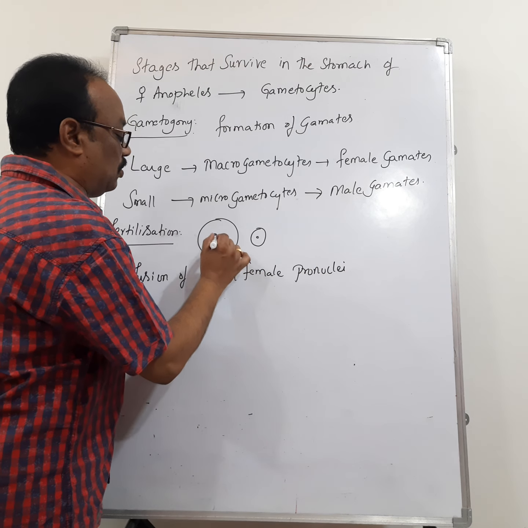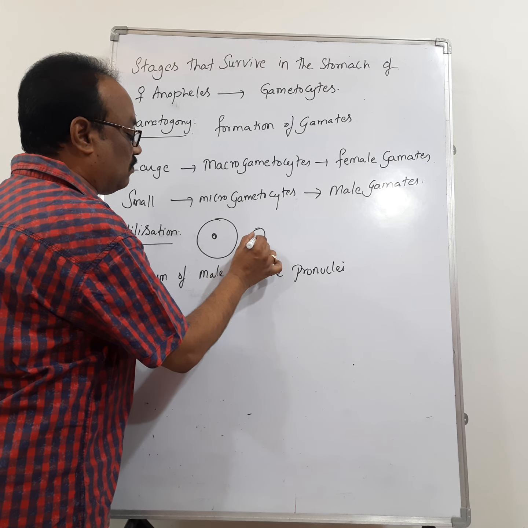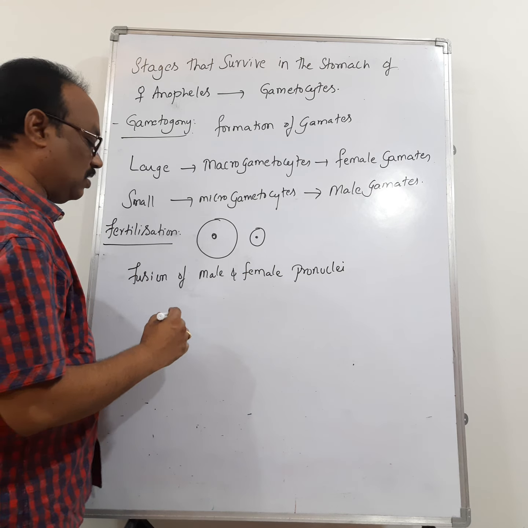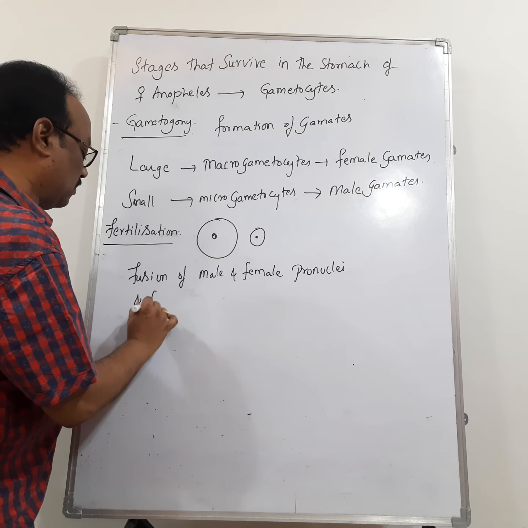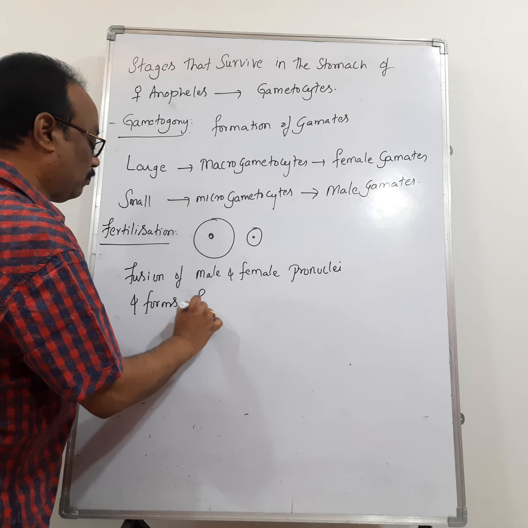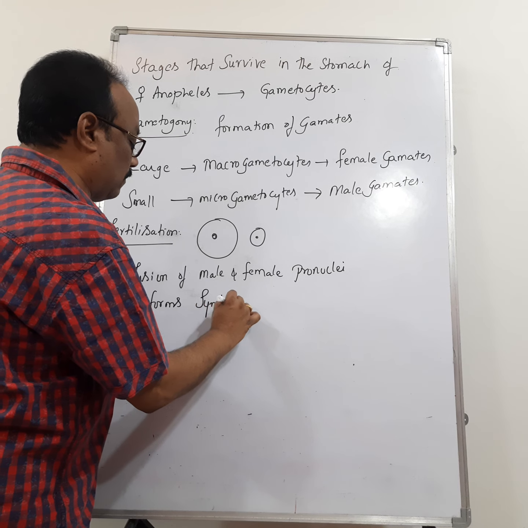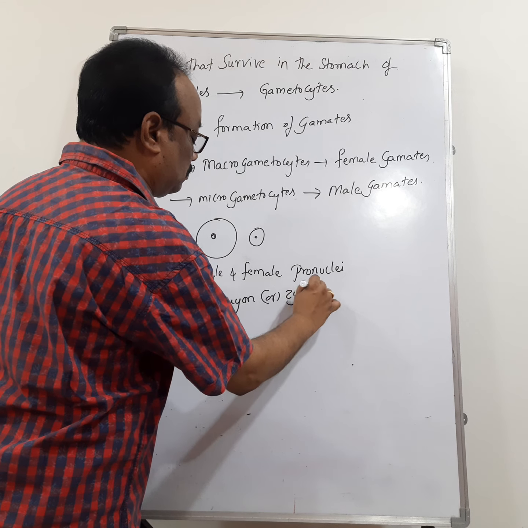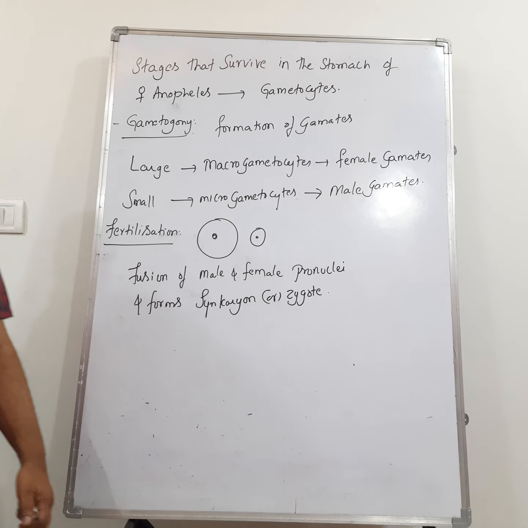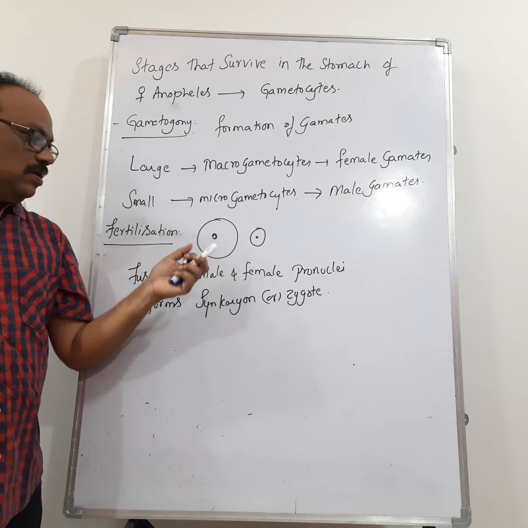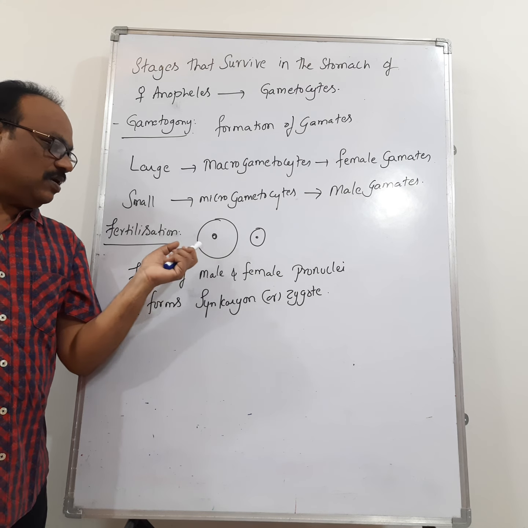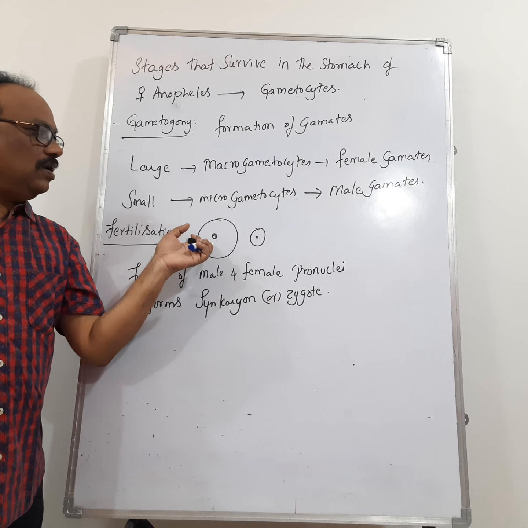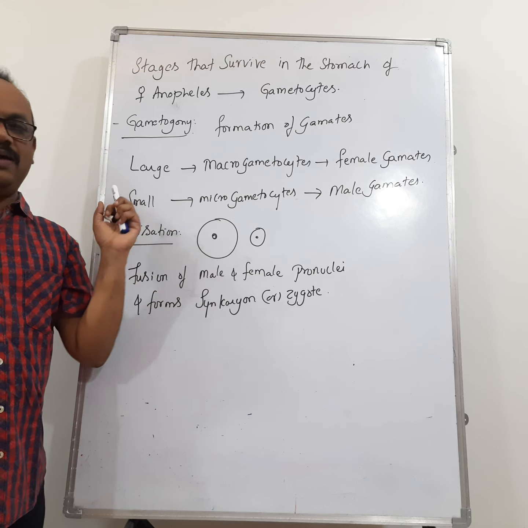That means the nucleus of this one and the nucleus of this one get fused with each other and form a synkaryon or zygote. I'll show you that completely in a diagrammatic way later.